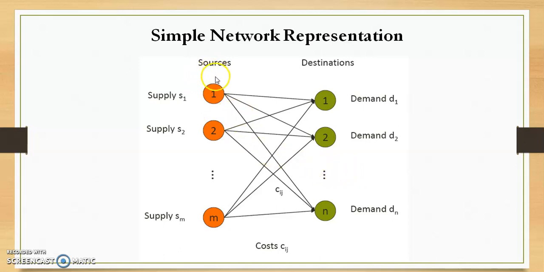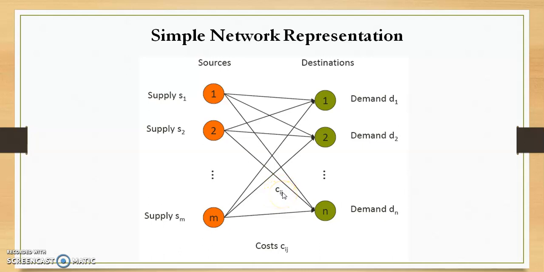Whenever we are dealing with the transportation problems, our objective is to minimize the total cost of transportation. But while doing this, we should know the supplying capacities of each of the sources and the demands at each of the destinations. Also, along with supplies at sources and demand at destinations, we should know the unit cost of transportation from each of the sources to all of the destinations. Per unit cost should be known, and that is to be represented as Cij. Cij stands for unit cost of transportation.